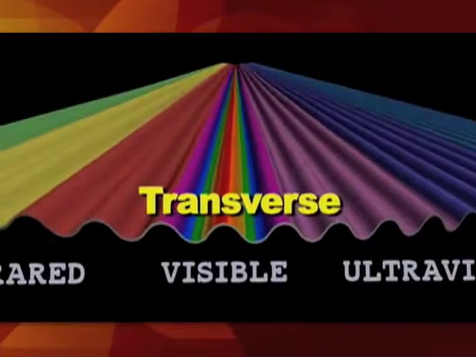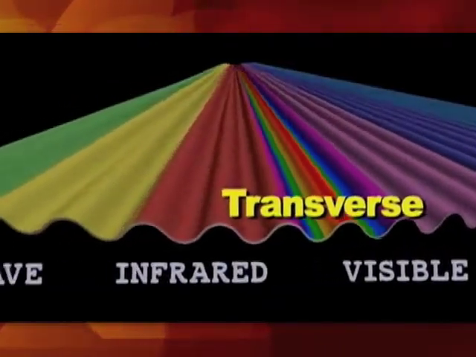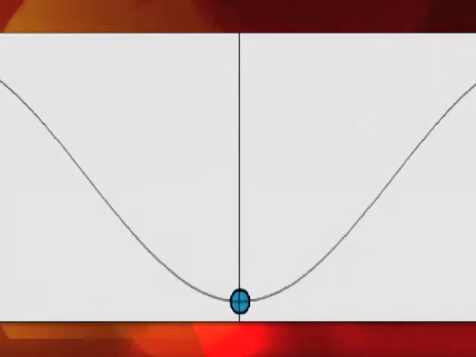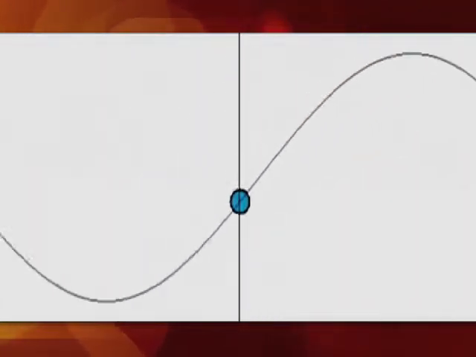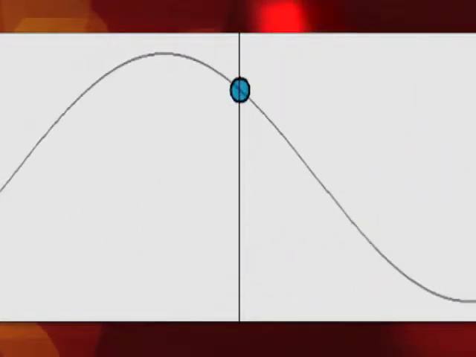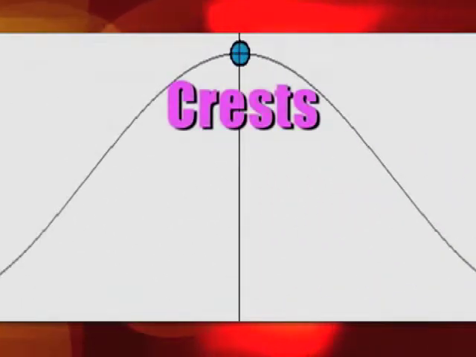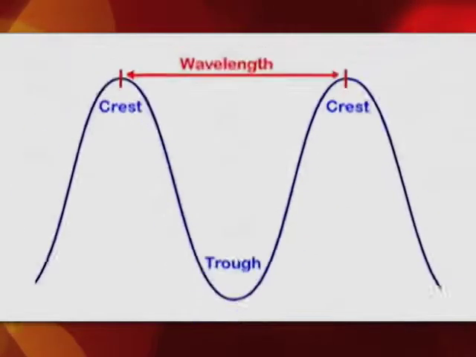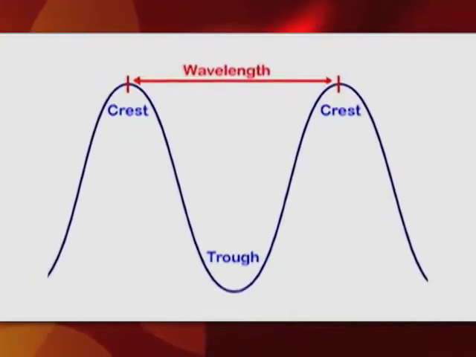The wave we created with the rope is a transverse wave, the same kind of wave found in the electromagnetic spectrum. As a transverse wave moves in one direction, the particles of the medium move across the direction of the wave at a right angle. Some parts of the wave are high, called crest, and some parts of the wave are low, called trough. The measurable distance from one crest to another is the wavelength.